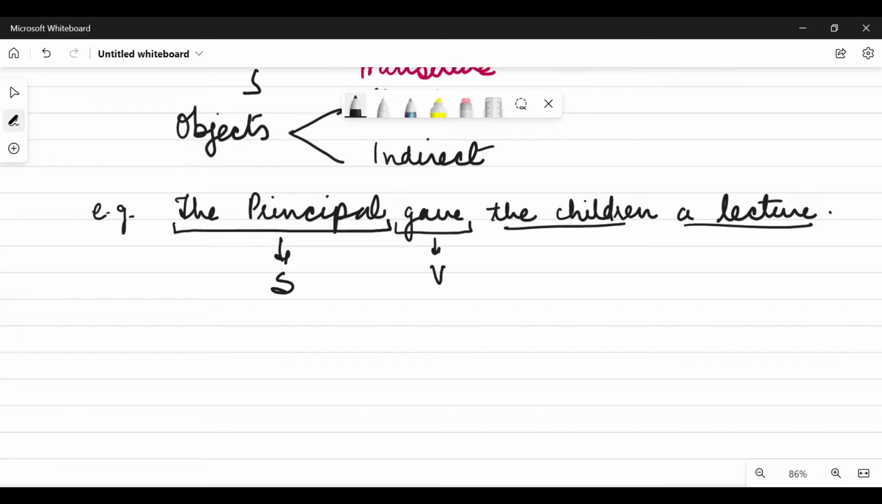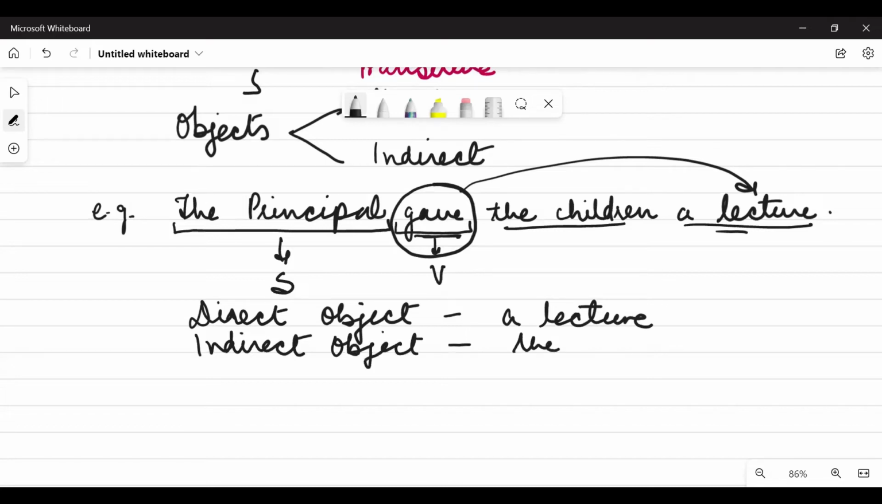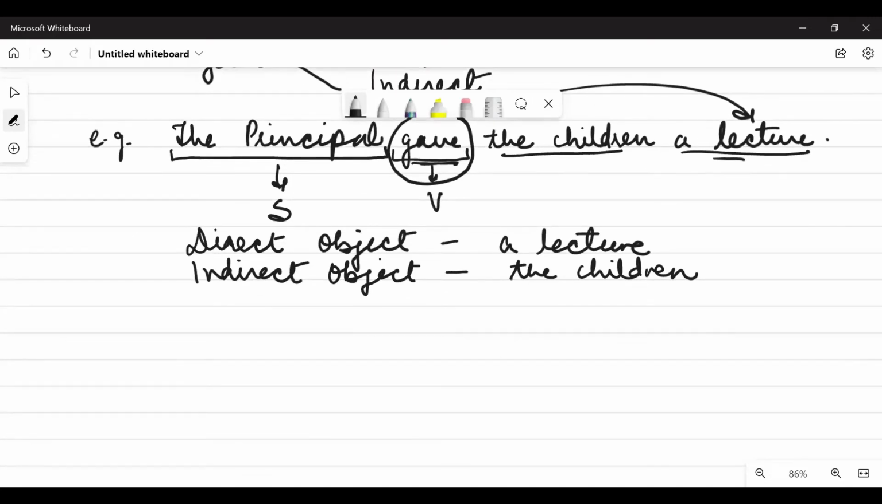But we need to see the verb. What is the verb here? Gave. So the principal gave what? Children or a lecture? The principal gave a lecture. So here, the direct object is a lecture, right? And the indirect object is the children. Okay, so he gave a lecture to the children basically. So the children are the indirect object and a lecture is the direct object. I hope you have understood this.